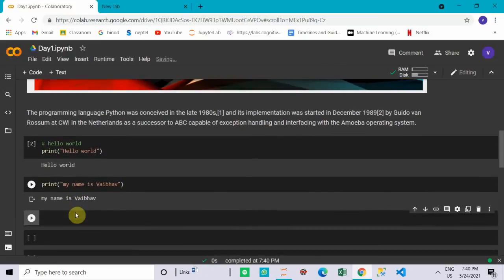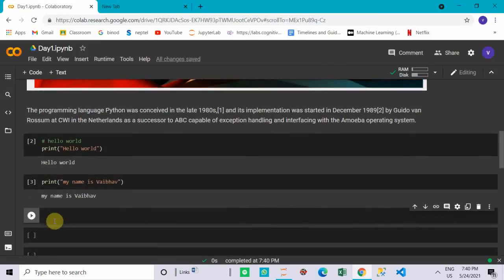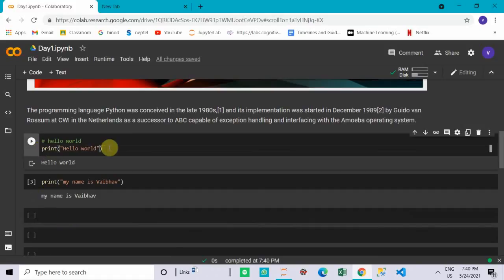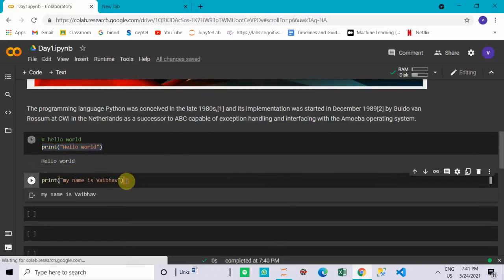So Python is very easy compared to other languages in terms of syntax. In C or C++, you have to include the header file, then use the namespace in C++, then follow the main function, then use the brackets, and at last you have to use the cout statement to print something, and then you have to return something. That is a lot more lines of code as compared to Python. In Python you simply print hello world and it will execute the same statement. So this is very simple as you can see.